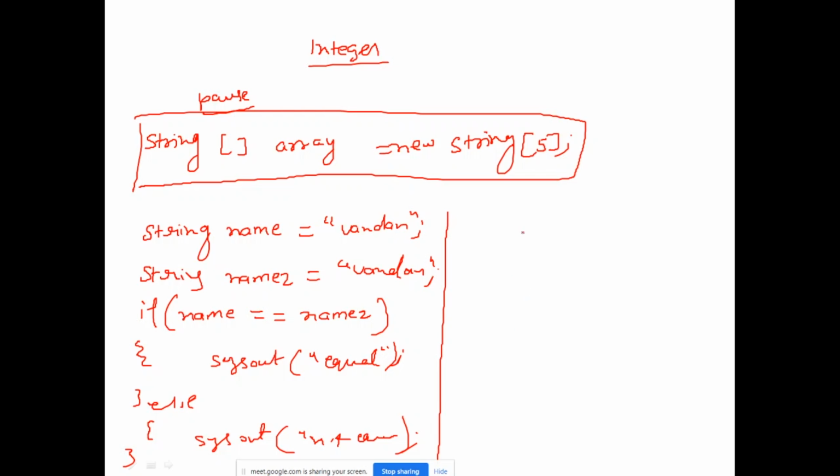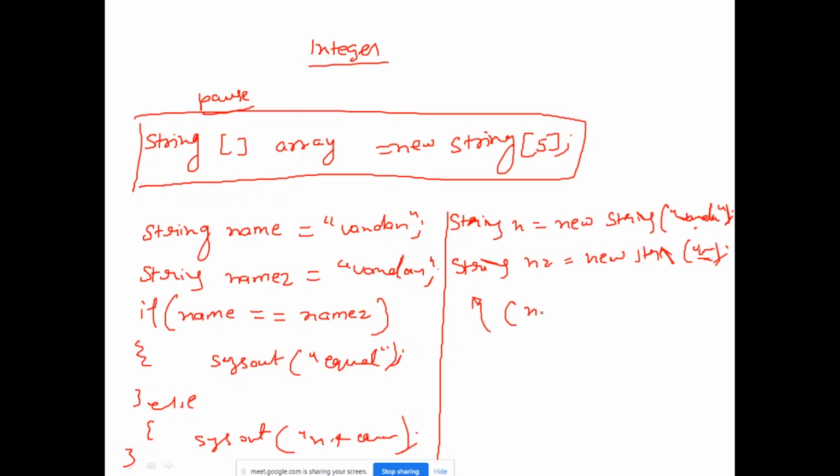Second, let me write something over here. A string name, suppose n1 is equal to new string Vandan, string n2 is equal to new string Vandan, right? Same, Vandan is written here and Vandan is written here as well.